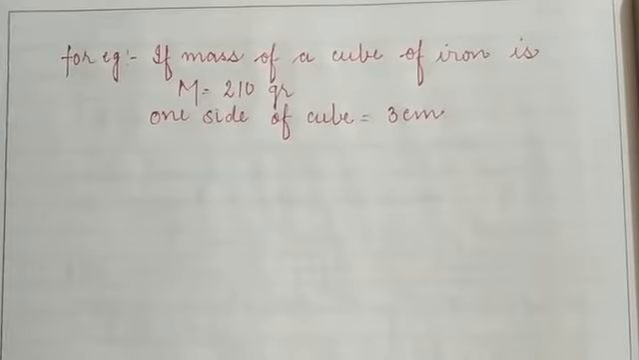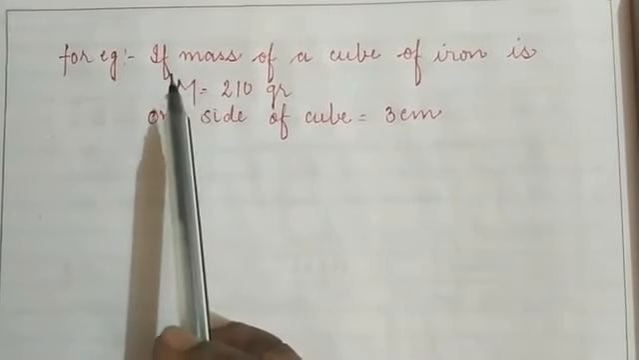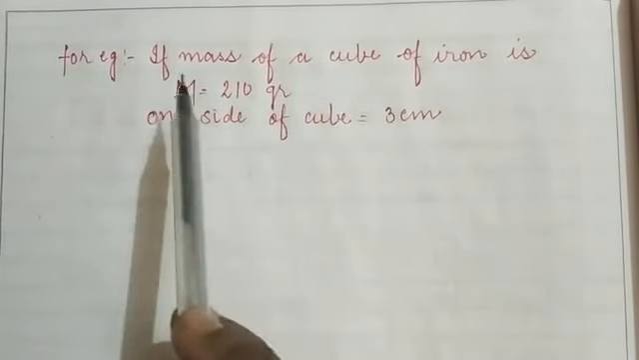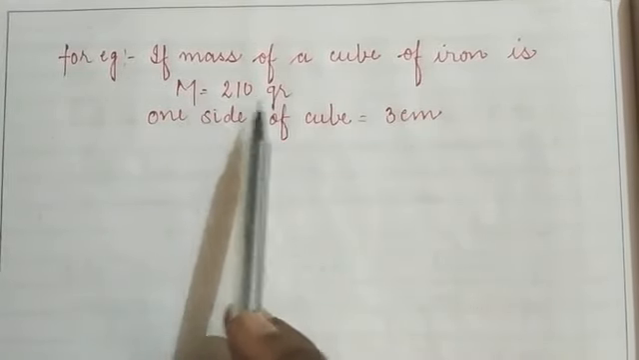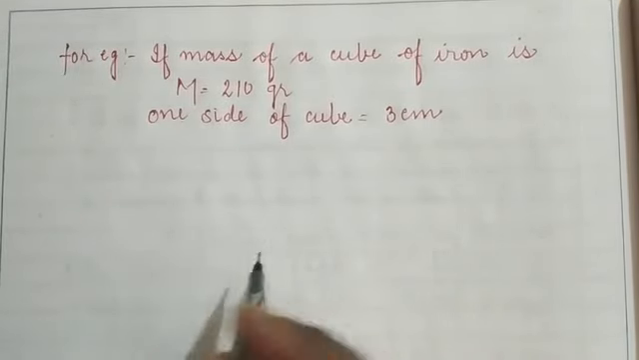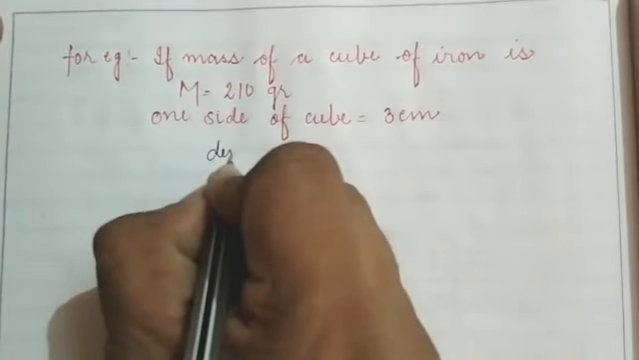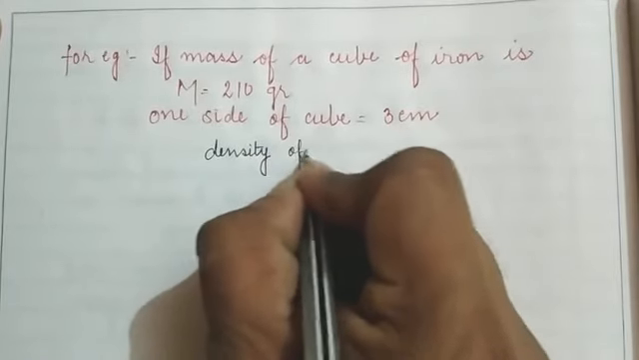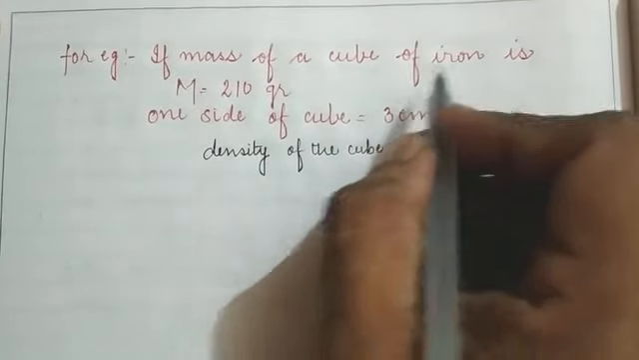So children, for example, how can we calculate the density of a substance. Here I have written that if the mass of a cube is given as 210 gram and one side of the cube is given as 3 centimeter, then we have to calculate the density of the cube, or the density of the material, that is the iron.